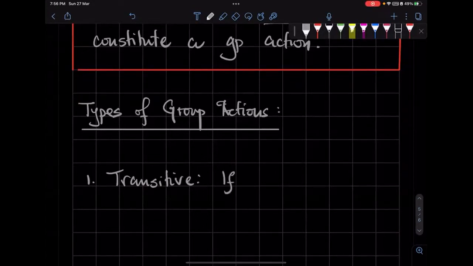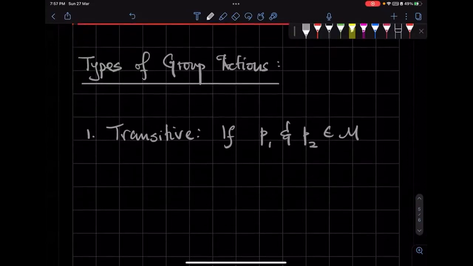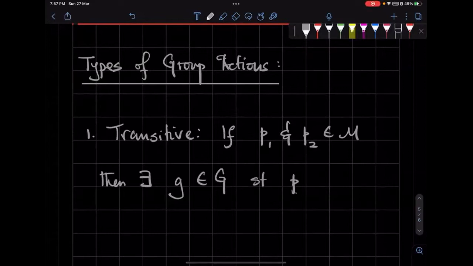It means that if, say, P1 and P2 are two points on your manifold, then there exists some G in the group such that P2 is G acting on P1.